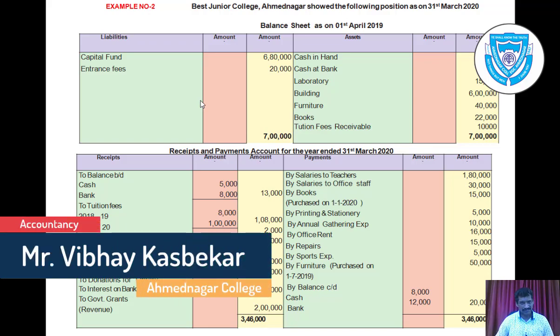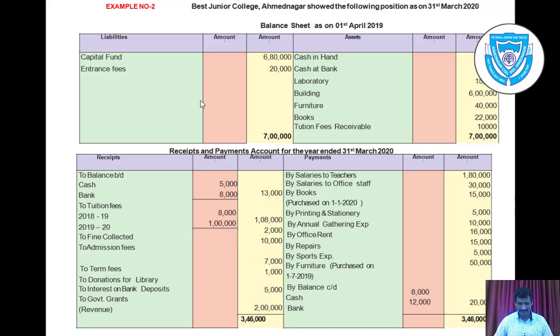Hello friends. Since the last couple of lectures we are studying accounts of not-for-profit concerns. In that we have studied that not-for-profit concerns are those concerns which are working not for profit but to serve the society at large. Hence, they prepare some statements and accounts such as receipts and payment account, income and expenditure account, and a balance sheet.